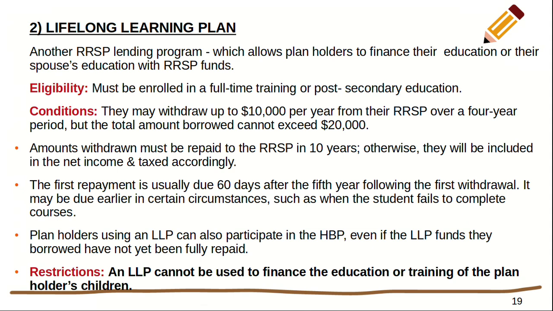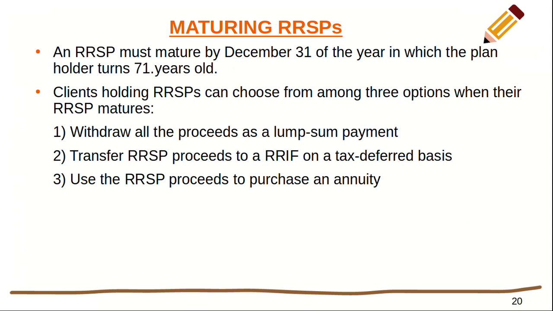Now let's see, when does an RRSP mature? It matures by December 31st of the year in which the plan holder turns 71 years. Clients holding RRSPs can choose from the following 3 options when their RRSP matures. 1. Withdraw all the proceeds as a lump sum payment. 2. Transfer RRSP proceeds to a RRIF on a tax deferred basis. And 3. Use the RRSP proceeds to purchase an annuity.